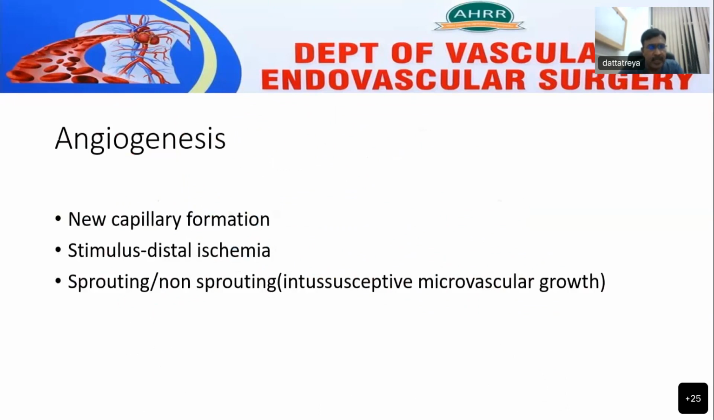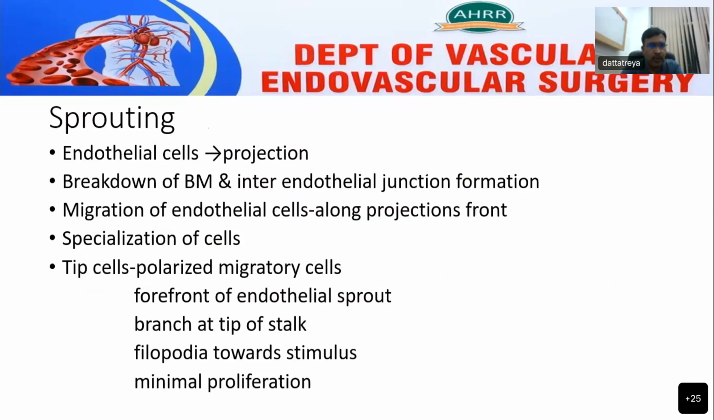Coming to angiogenesis, angiogenesis is formation of new capillaries, and the stimulus for the angiogenesis is the distal ischemia. Angiogenesis can occur in two forms. One is sprouting angiogenesis and the other one is non-sprouting angiogenesis, that is intussusceptive microvascular growth. So coming to the sprouting angiogenesis, the endothelial cells which are present will produce projections into the surrounding connective tissue, and macrophages release proteases, which leads to breakdown of basement membrane and